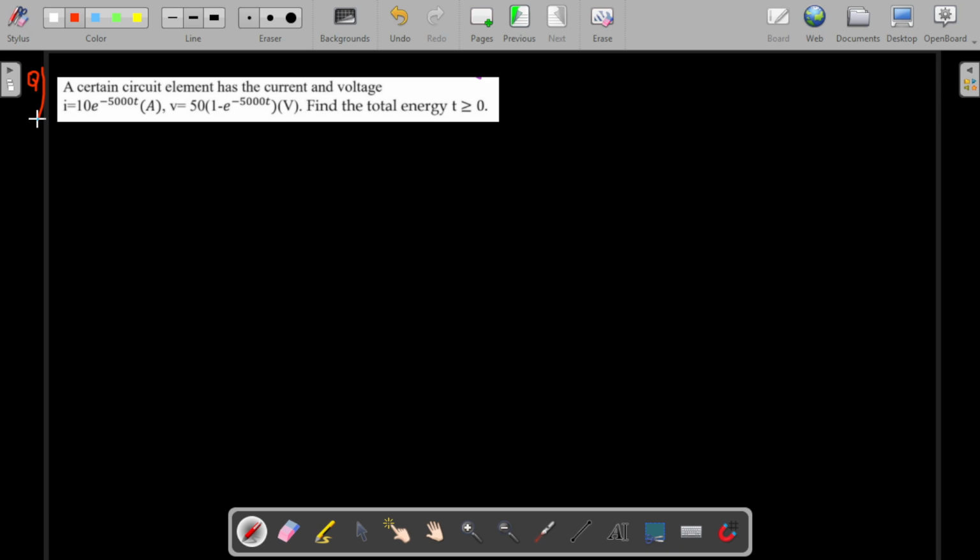A certain circuit element has the current and voltage. They have given both the current and the voltage, and they are asking us to find the energy. We may not know the direct relationship between energy and I and V, but we know the power, which is equal to VI. Here, this depends on t, so we have to calculate the instantaneous power, p of t, which is nothing but v of t into i of t.